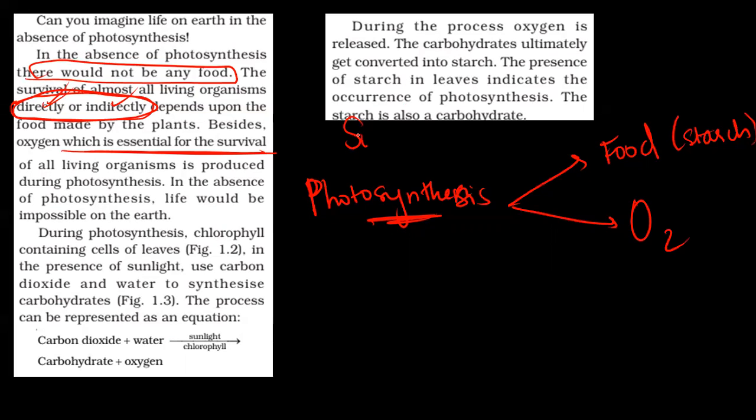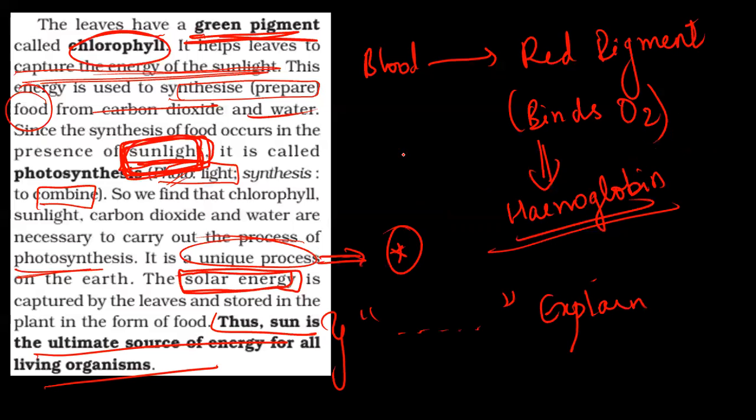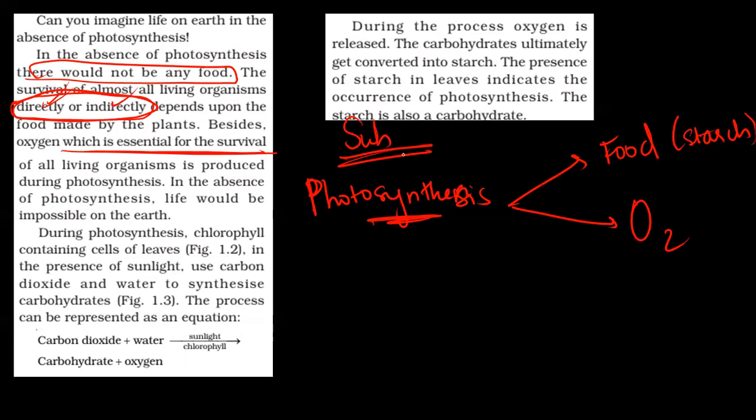And this happens because of sunlight. So this is another point for the previous question: the sun is the ultimate source of energy for all living organisms. It is produced during photosynthesis. Life would be impossible on Earth without this process, or without sunlight.